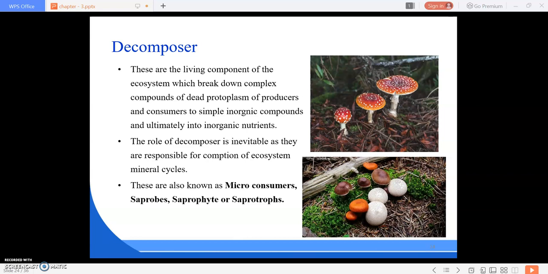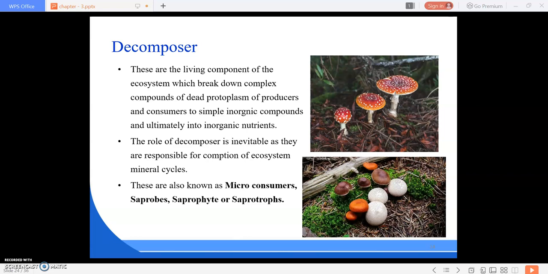As I said before, it is divided into three types: first is the producer, second is the consumer and third is the decomposer. Producers are those who can produce their own food by using sunlight as their energy, and they synthesize it by a process called photosynthesis. Next is the consumer. Consumers are totally dependent on the producers because they cannot synthesize their own food. Animals and human beings are consumers.